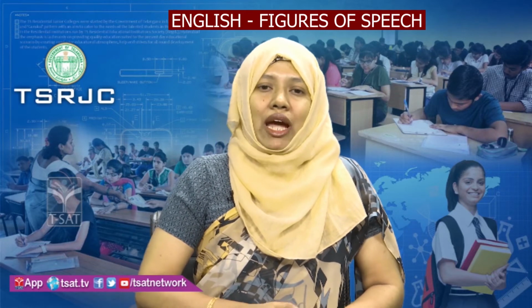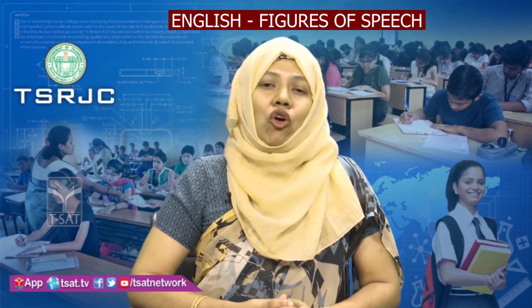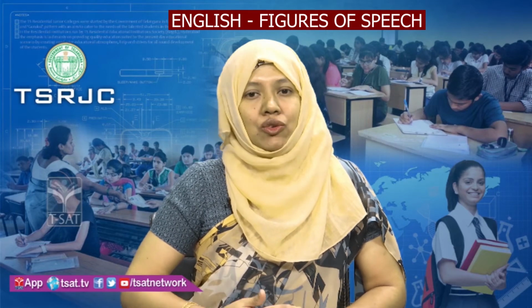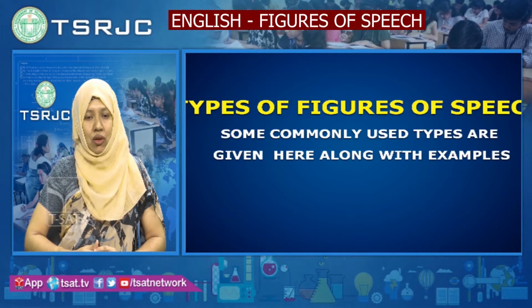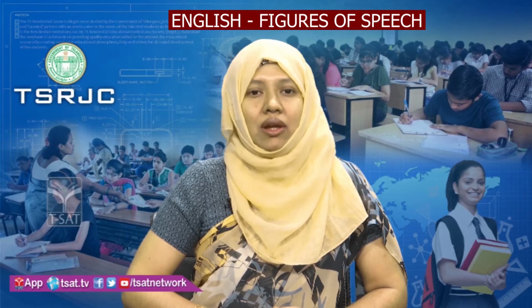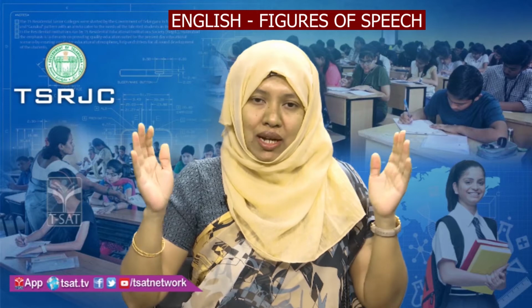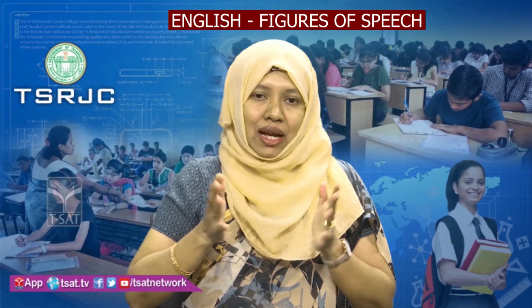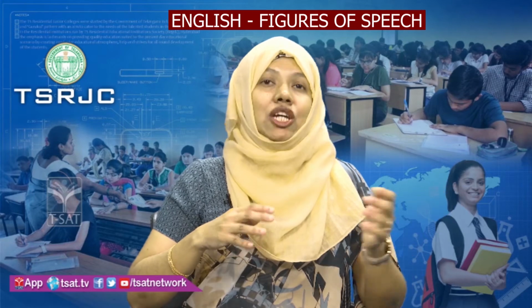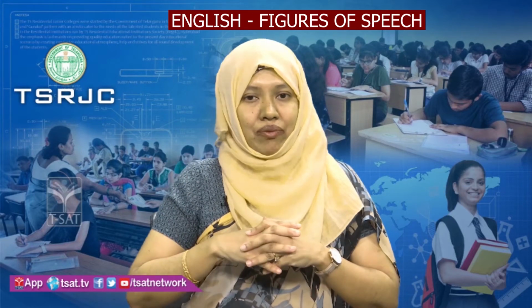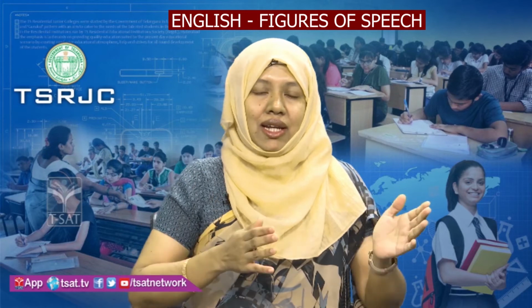Now, what are the different types of figures of speech? Some of the commonly used figures of speech which you have read in your textbooks during 8th, 9th, 10th classes. The first one is simile. This is the most common figure of speech used in prose or poetry. In similes, two unlike things are explicitly compared. We are comparing two things which are completely different, but there is a comparison. For example, if I say she is like a fairy, the girl is compared to a fairy.